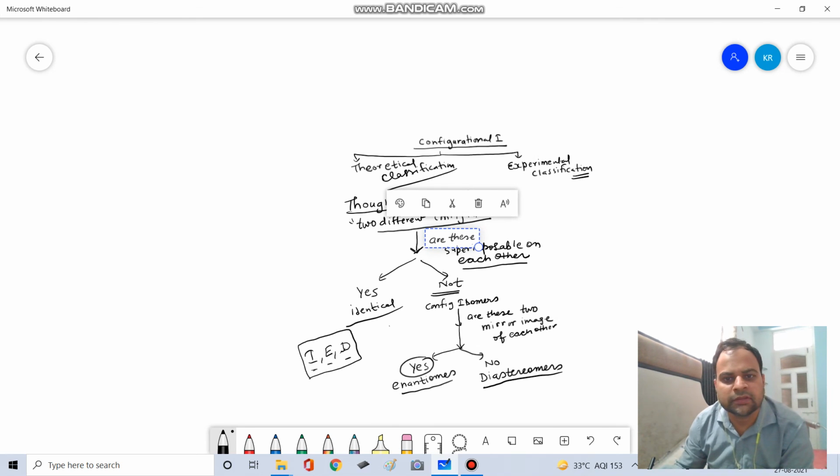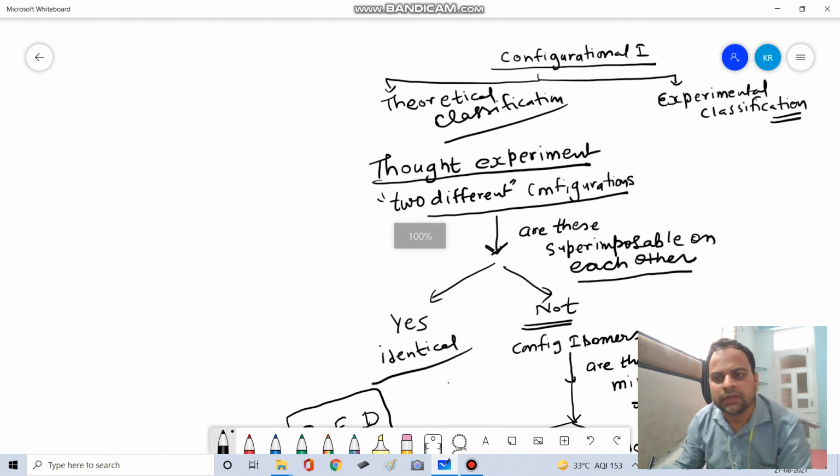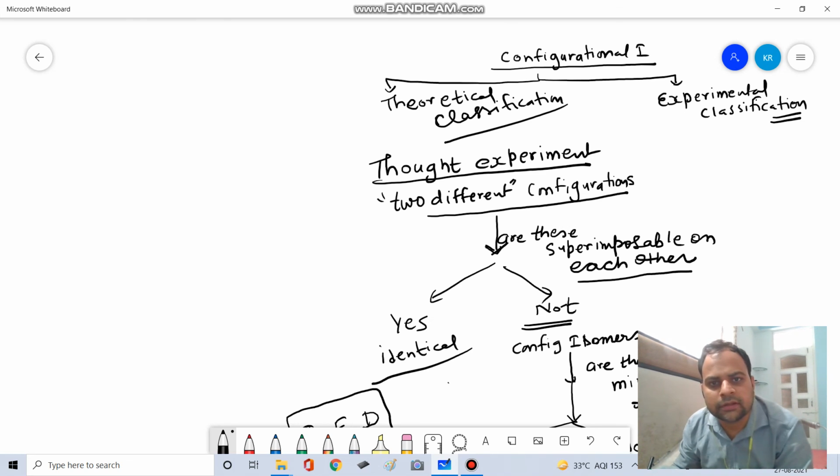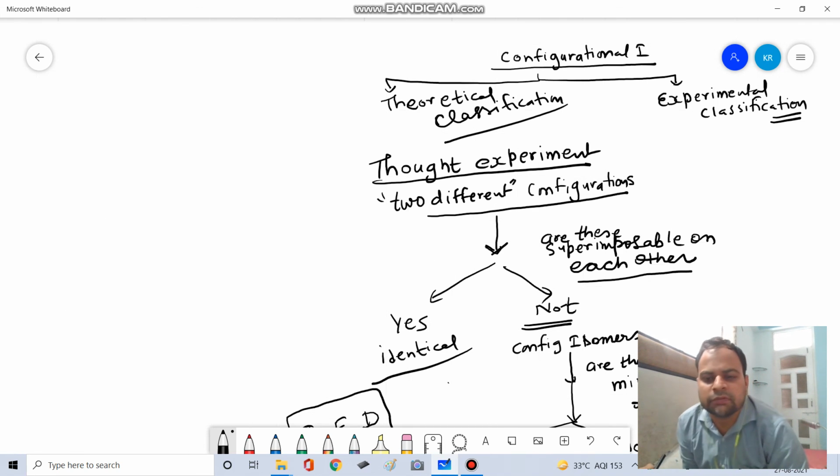In theoretical classification, we have done a thought experiment, where we take two different configurations and ask whether they are superimposable, yes or no, and then whether they are mirror images, yes or no, and based upon that we said diastereomers and enantiomers. So let's discuss this point again in the next slide, next video.